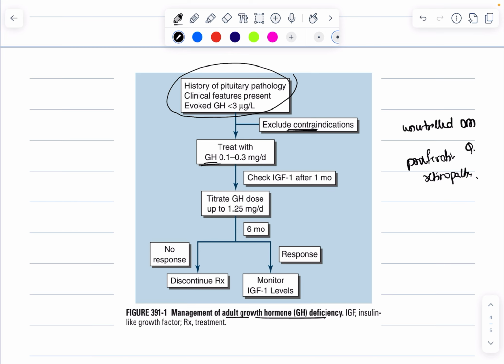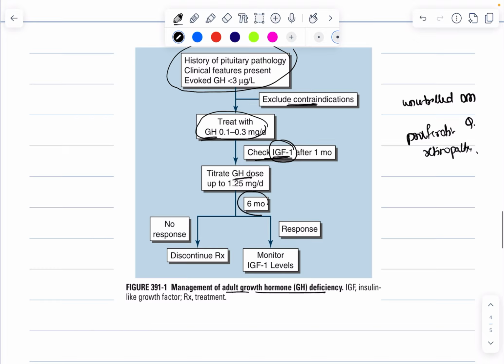So if there is no contraindication, then you will treat the patient with growth hormone. Then after 1 month, you will recheck insulin like growth factor level in this patient. And based upon the levels of IGF-1, you will titrate the growth hormone dose. Then after 6 months, based upon the response, you will monitor IGF-1 levels or you will discontinue the treatment. So the question that could be asked here is, based on what levels growth hormone is titrated? So the answer would be IGF-1 levels.